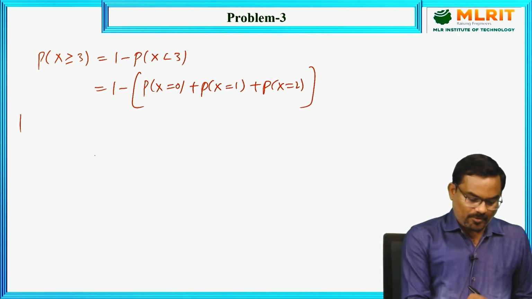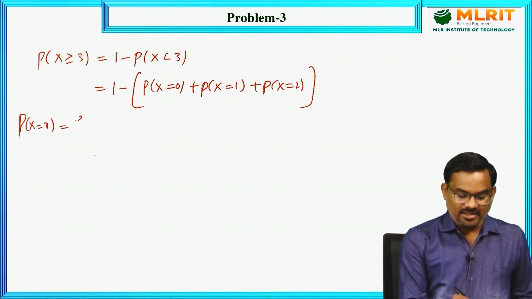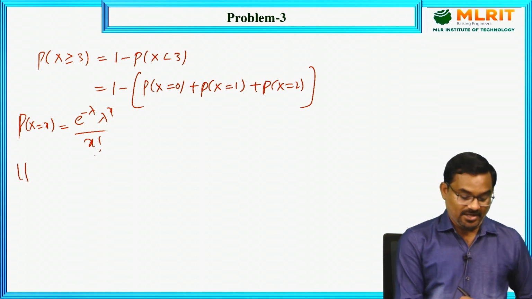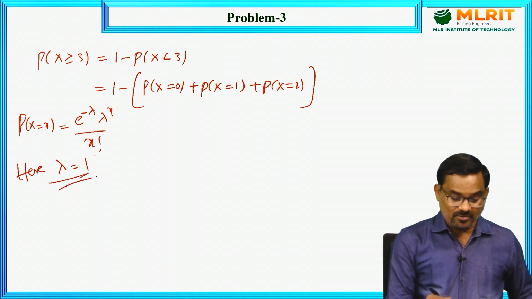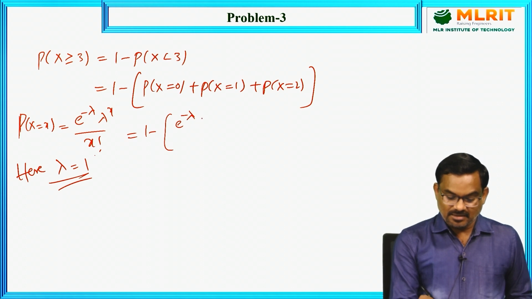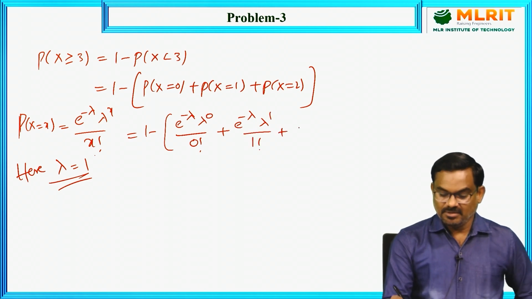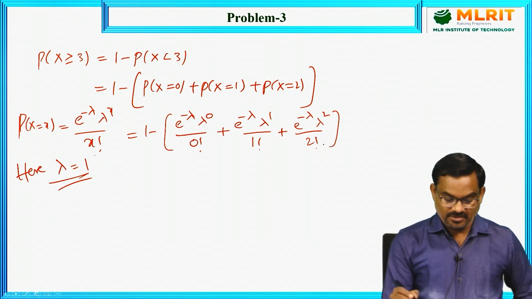Now, by the Poisson distribution, the probability of x successes is given by e power minus lambda, lambda power x by x factorial, and here lambda is calculated as 1. After using the formula: e power minus lambda, lambda power 0 by 0 factorial, plus e power minus lambda, lambda power 1 by 1 factorial, plus e power minus lambda, lambda square by 2 factorial.